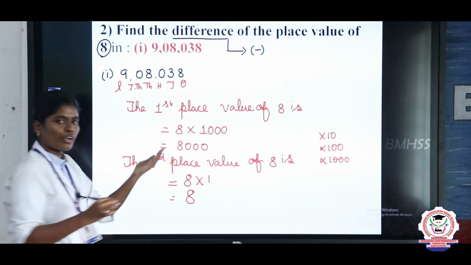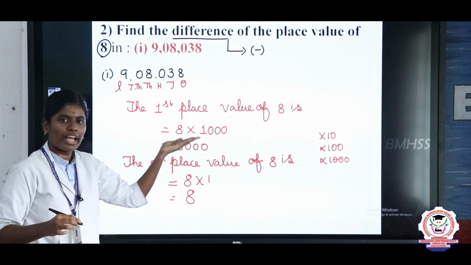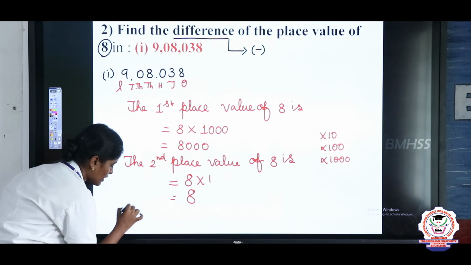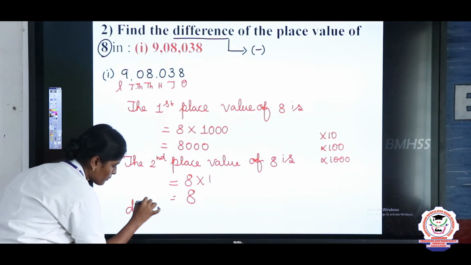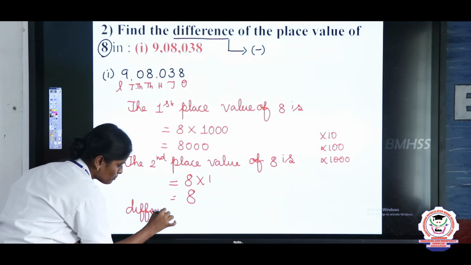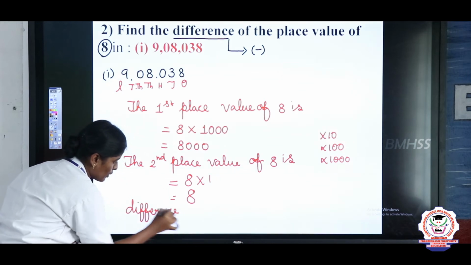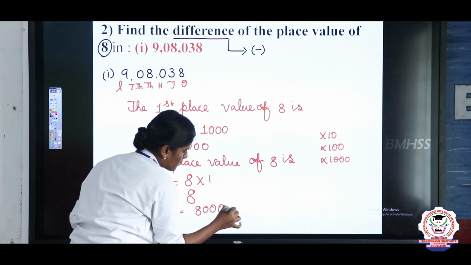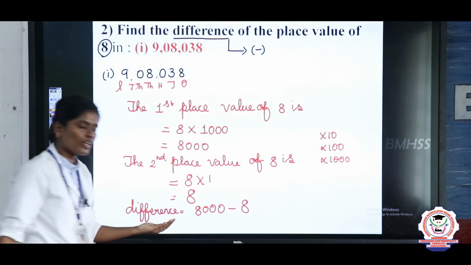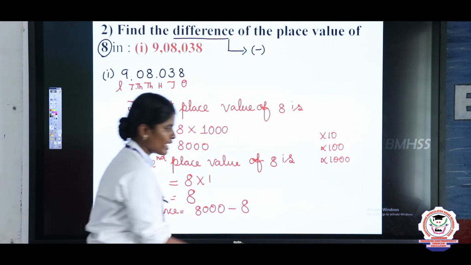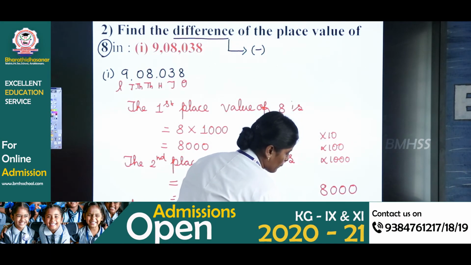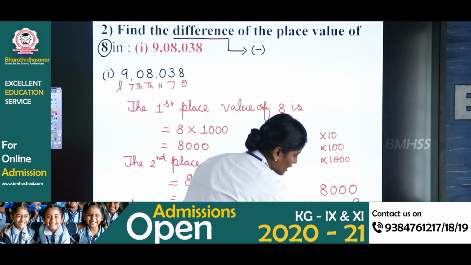Now we are going to find the difference between 8000 and 8. Difference equals 8000 minus 8.